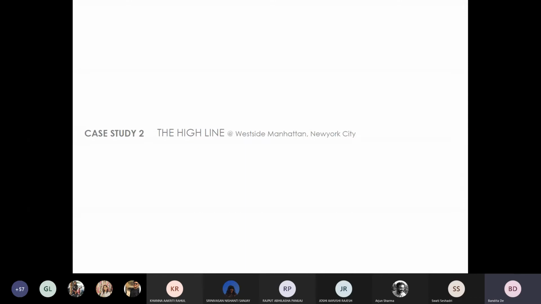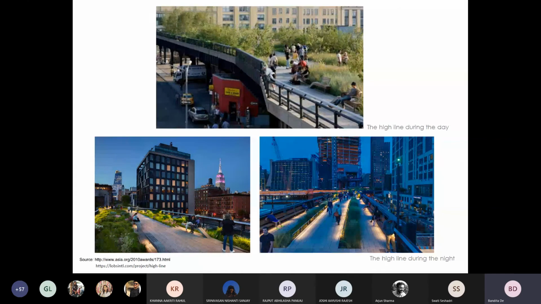The second case study is of a very popular project, the High Line, which most of us are acquainted with, and we have discussed this project a lot of times. I'm sure we all know that the High Line is an elevated park. It was created out of a redundant railway line across Manhattan. With the park being established, this elevated park became a very lively space for people to come, relax, unwind, or appreciate the cityscape in the day.